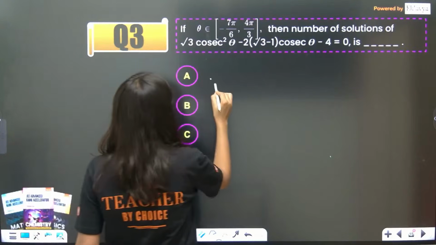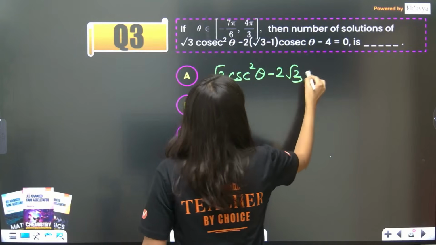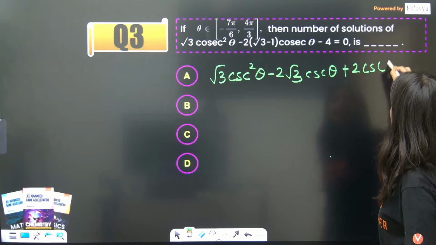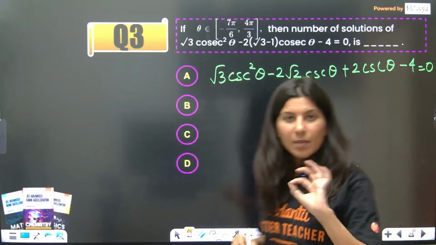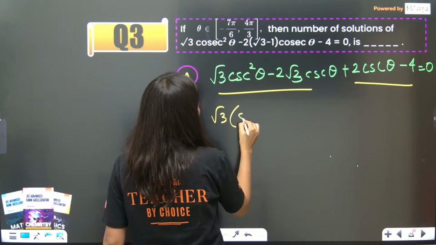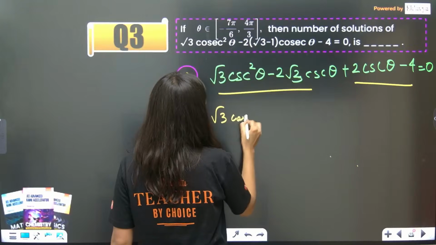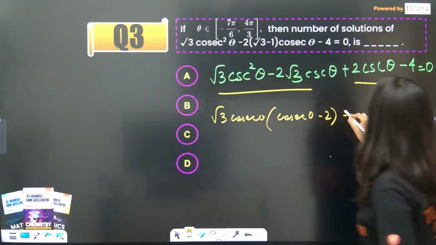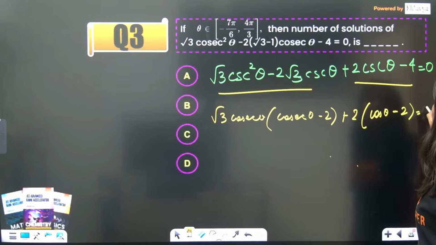Okay, which is root 3 cosec square theta minus 2 root 3 cosec theta plus 2 cosec theta minus 4 is equal to 0. So, what we have done is we have just done the basic multiplication. Now, we are going to factorize. So, root 3 cosec theta I am taking common. Root 3 cosec theta, this is cosec theta minus 2. Plus, I will take 2 common, again cosec theta minus 2 is equal to 0.